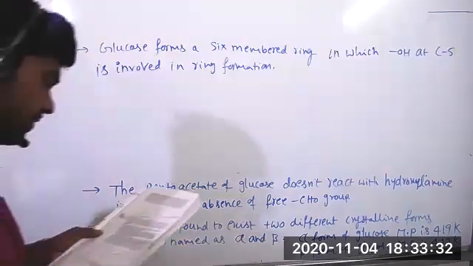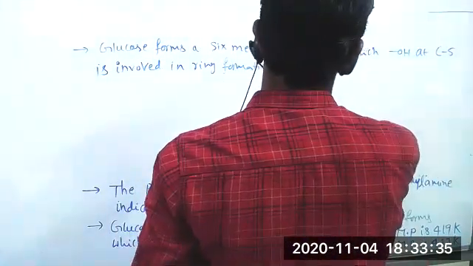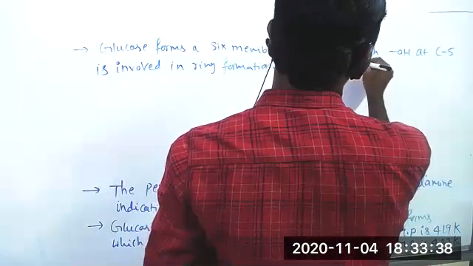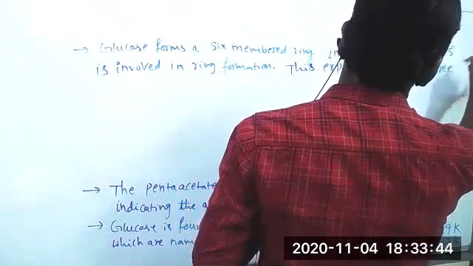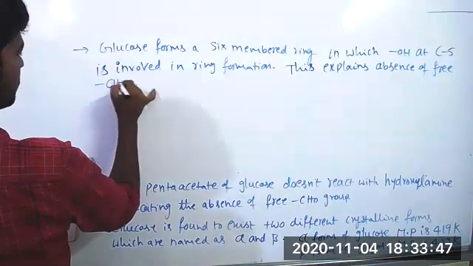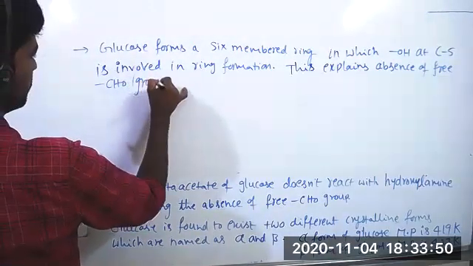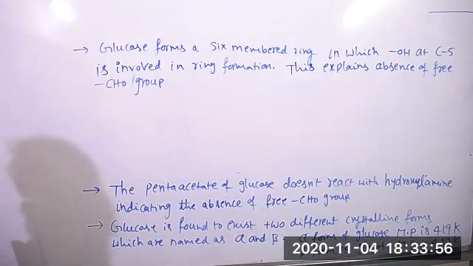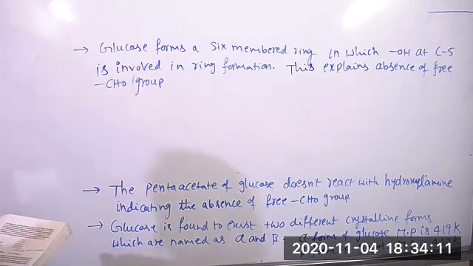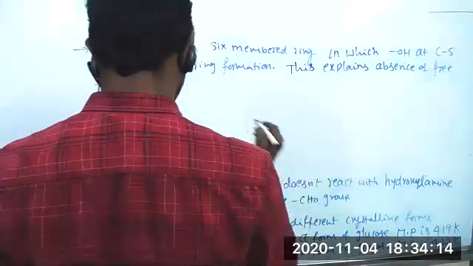This explains the absence of the free CHO group, and also the existence of glucose in two forms.